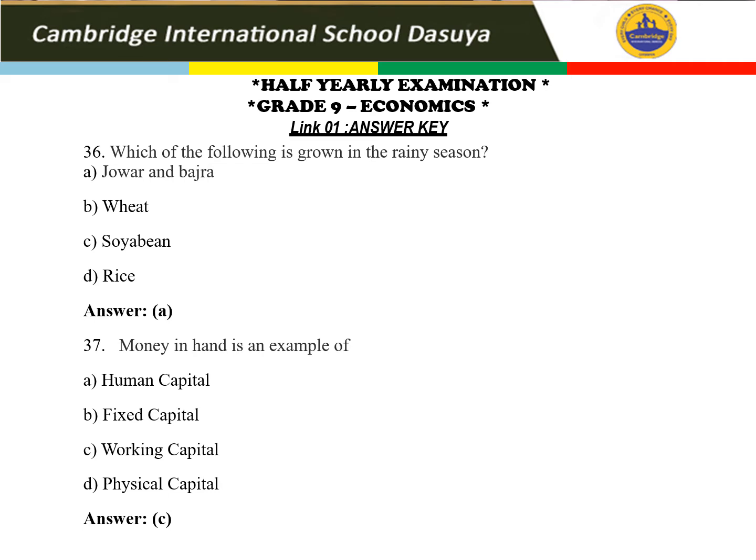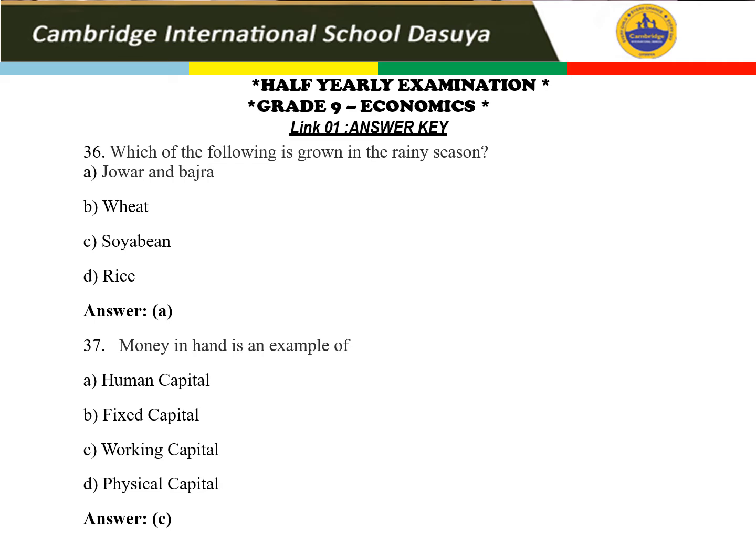Next is the 37th question. Money in hand is an example of what? We have already done factors of production. In that, human capital, fixed capital, working capital, and physical capital. All are types of capital, but money in hand is the type of working capital. It is money that we require for doing our operations, to keep on doing the operations of the business. So that is your answer.